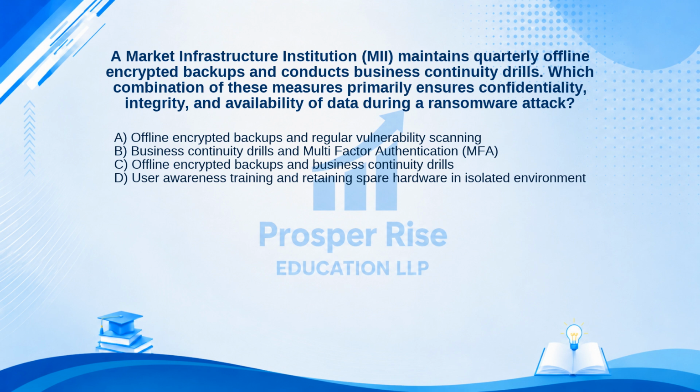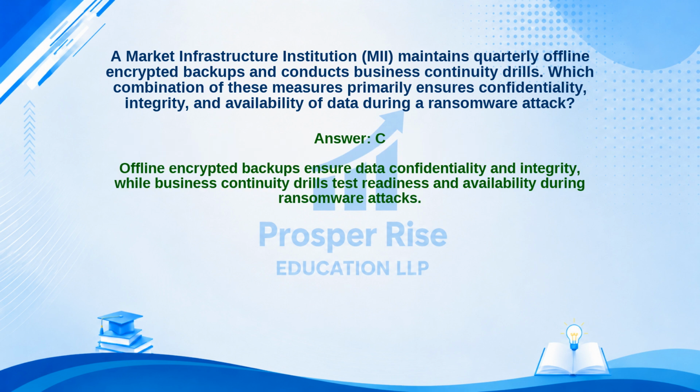Take a moment to pause the video and decide. The correct answer is option C. Let's see why. Offline encrypted backups ensure data confidentiality and integrity, while business continuity drills test readiness and availability during ransomware attacks.